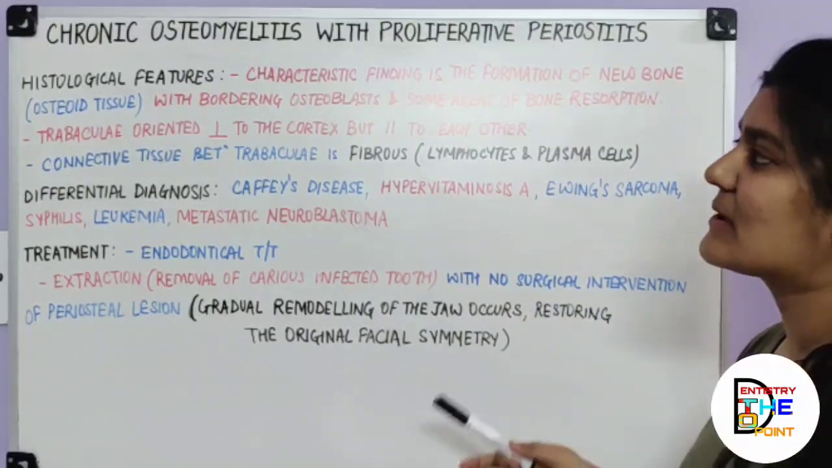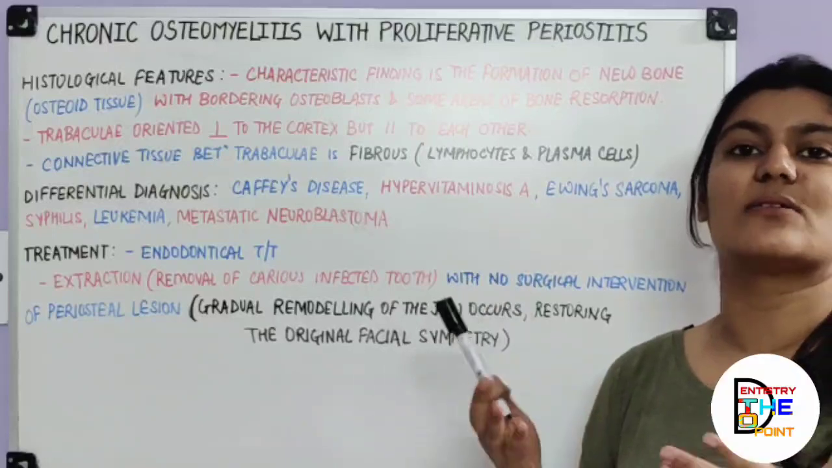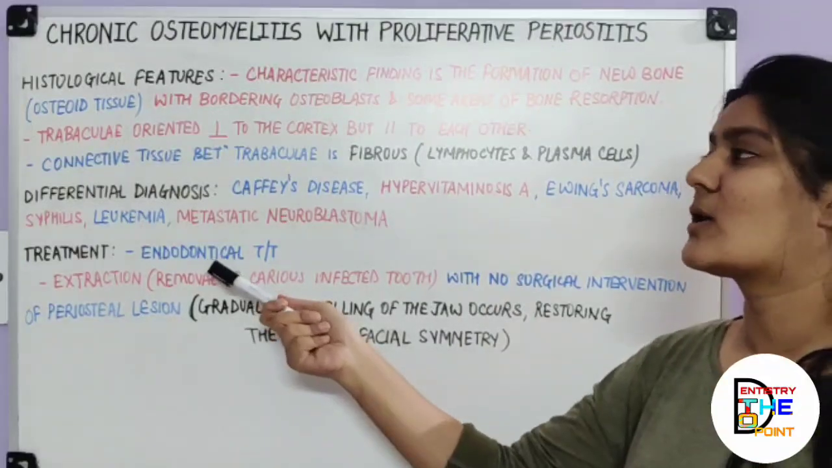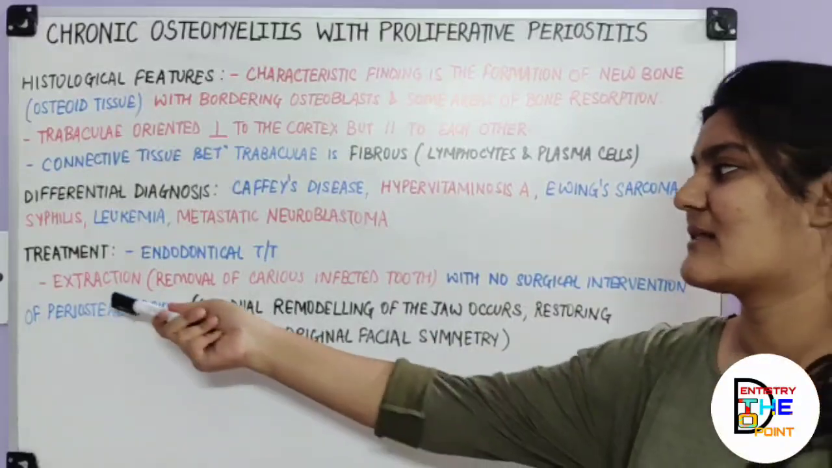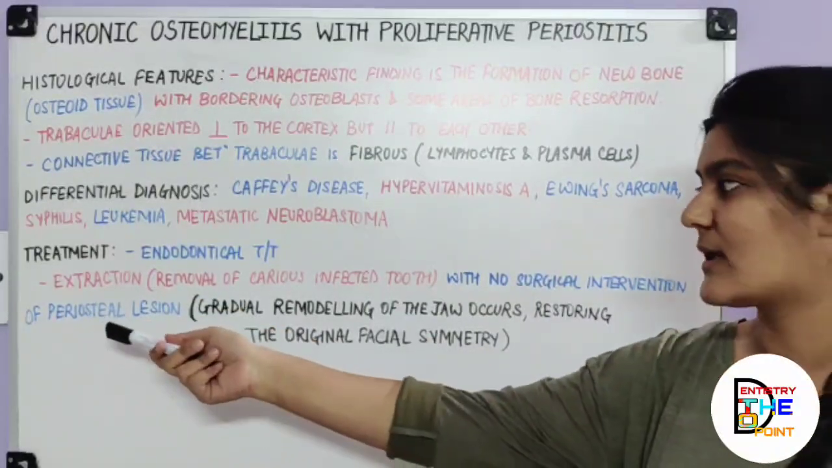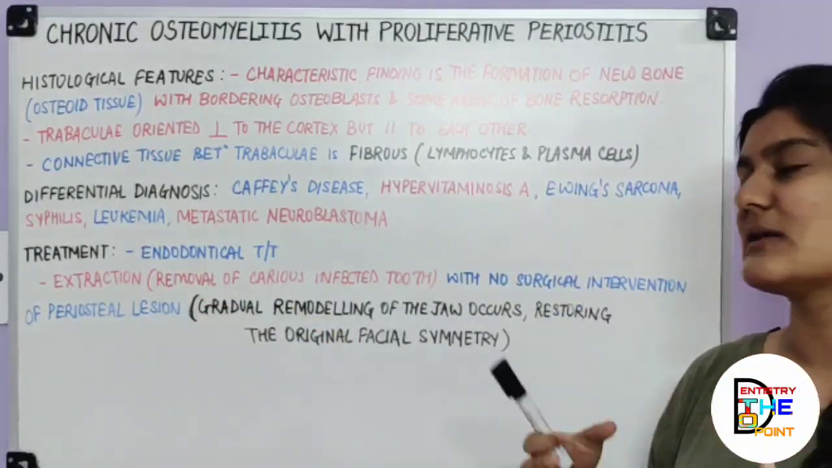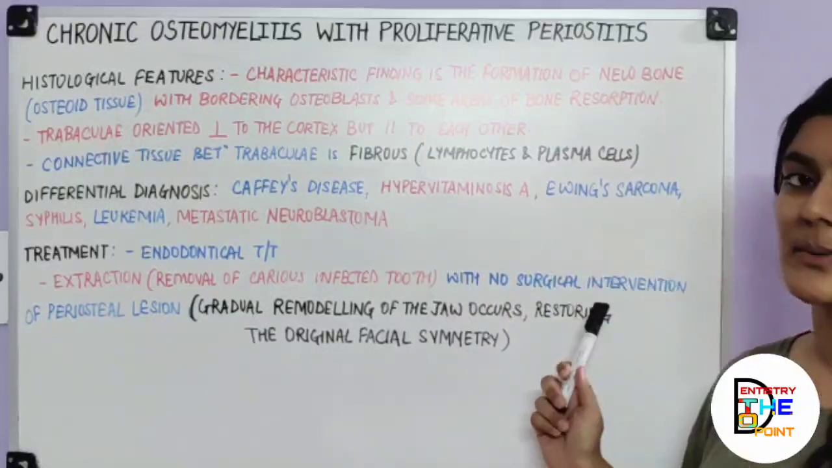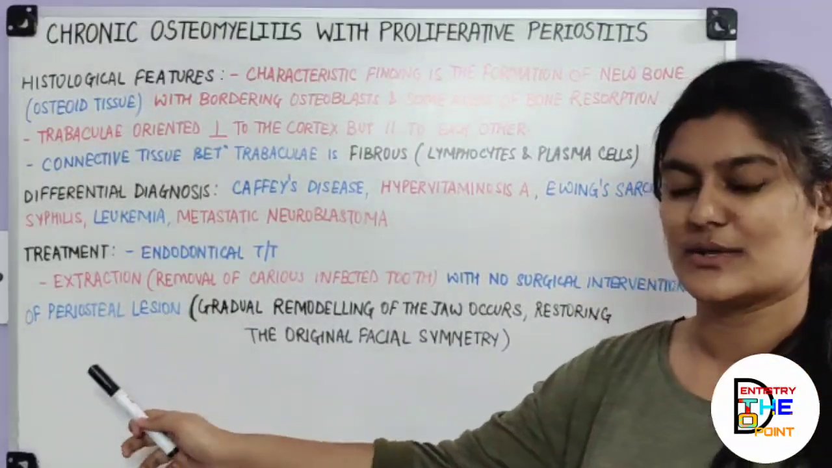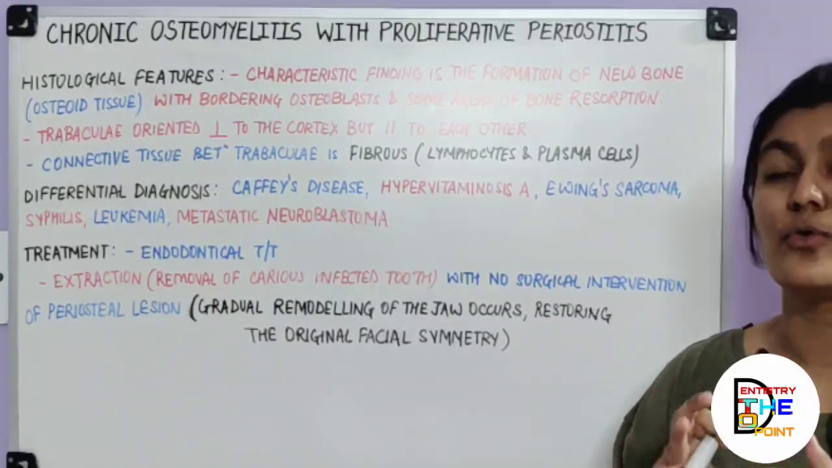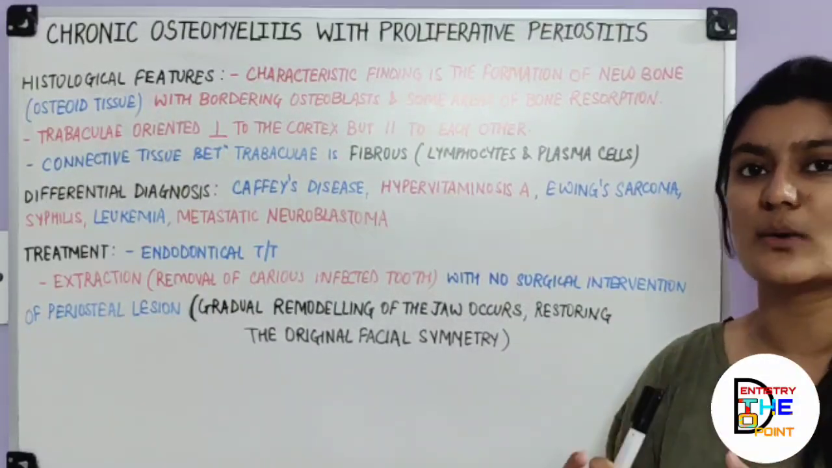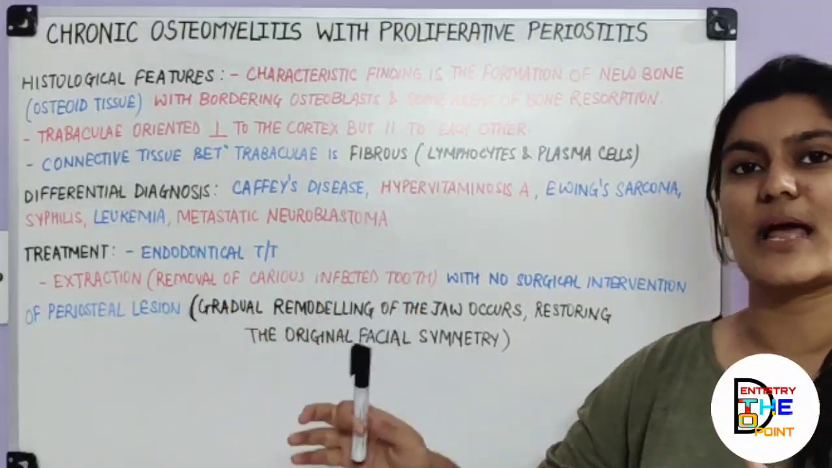Also the treatment involves, since a carious tooth is present, endodontic treatment of the carious tooth, and if not endodontic, then extraction of the tooth. That is, removal of the carious tooth with no surgical intervention of the periosteal lesion. That is the inflammation which is caused in the periosteum. You don't have to do anything with that. You don't have to interfere with that. You just have to do the extraction.